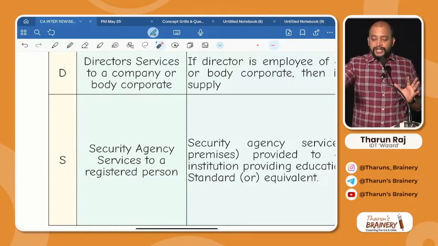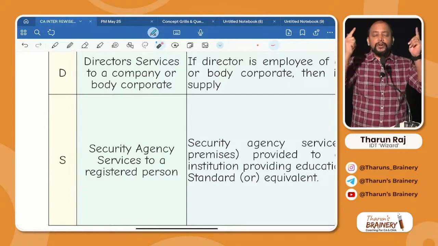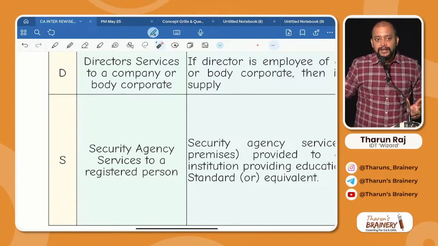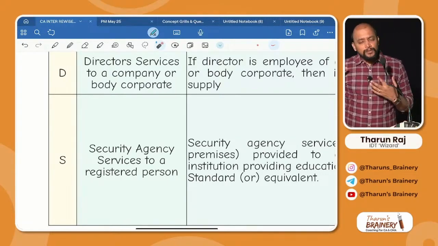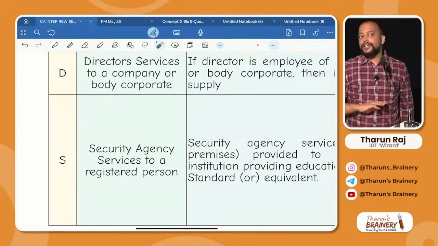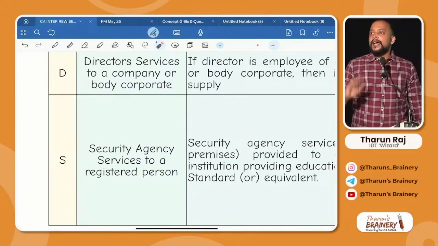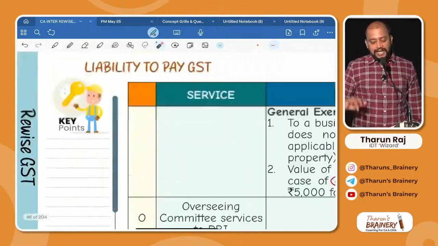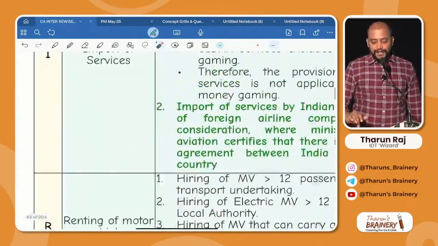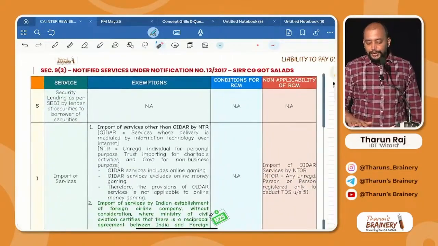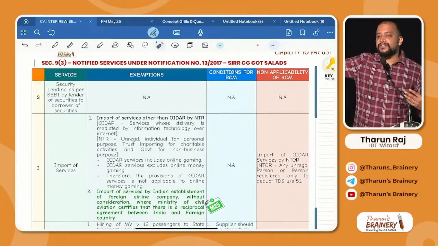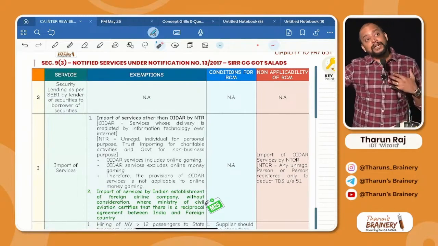If you read a question, if it is coming in this list, no doubt it is in RCM, okay, and therefore you need to analyze it. Be careful, because almost every attempt there will be questions touching this also. You cannot imagine a question paper without this. We understood that list of services under RCM now. Now the detailed provisions we need to remember one by one. We need to connect this with exemptions, and we need to connect this with conditions for RCM and non-applicability of RCM.